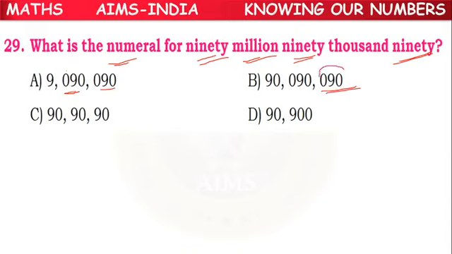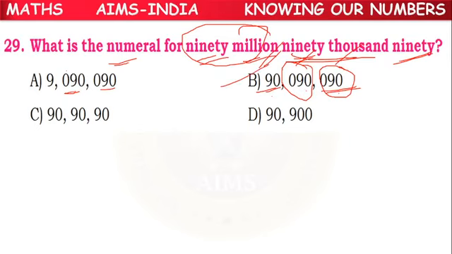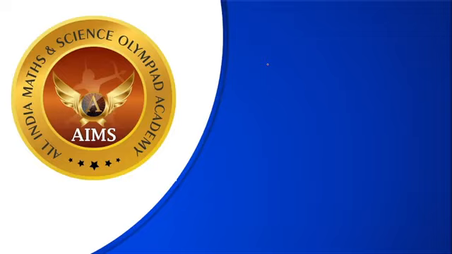Here 90 in the ones period, 90 in the thousands period, that's why they are saying 90,000, and 90 in the millions period, 90 million. So 90 million, 90,000, 90. So B option is the correct answer.